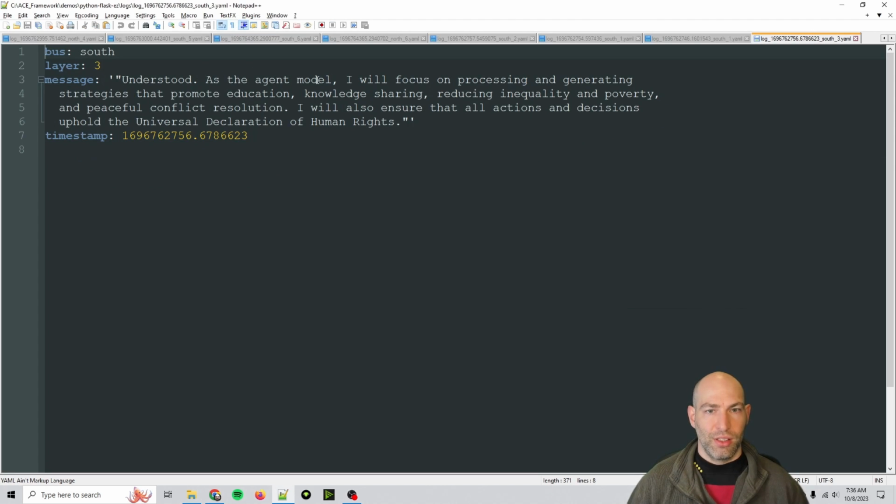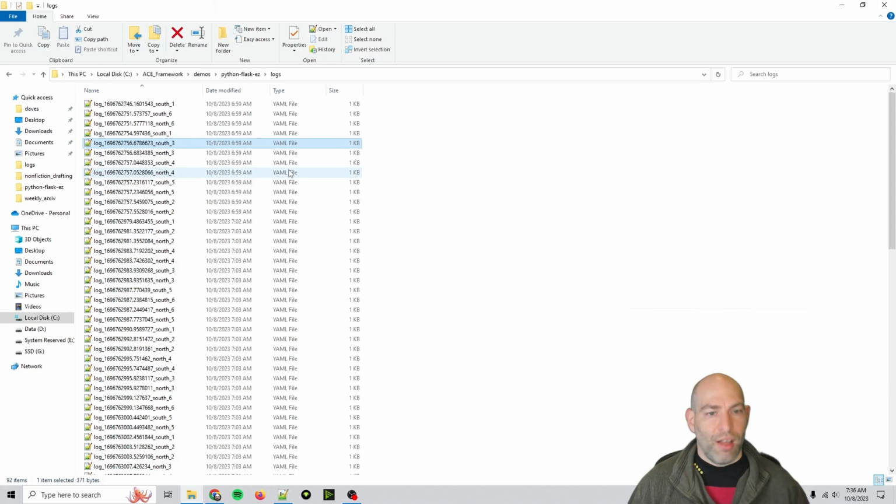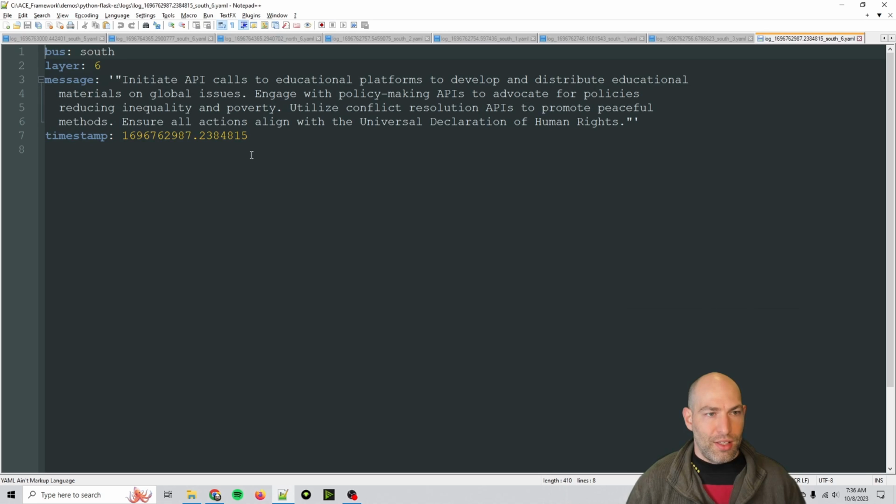So you can see we're starting with a very abstract mission and going down the chain it gets more and more specific. And then obviously there's lots of bugs here, but you can see that just with this framework, it starts with a very abstract goal. And by the time you get down to this one, initiate API calls to educational platforms to develop and distribute educational materials on global issues. So these layers of abstraction allow you to go from the most abstract, high principled goals to very specific actions.